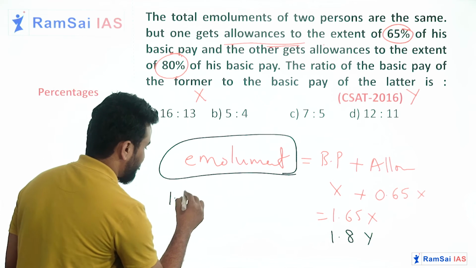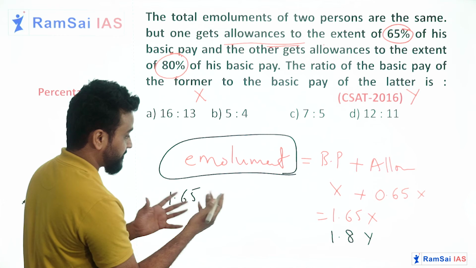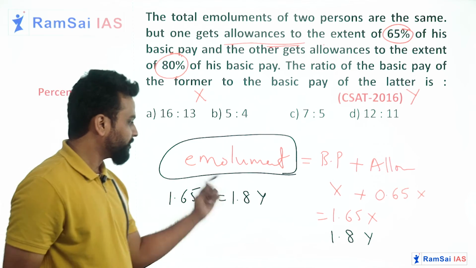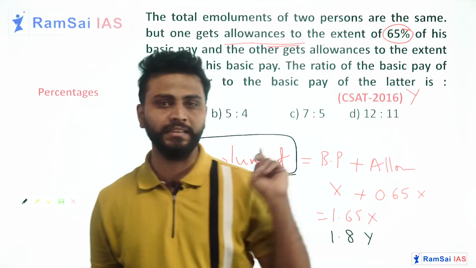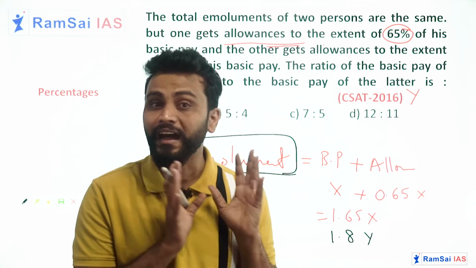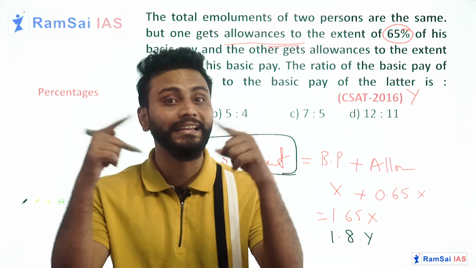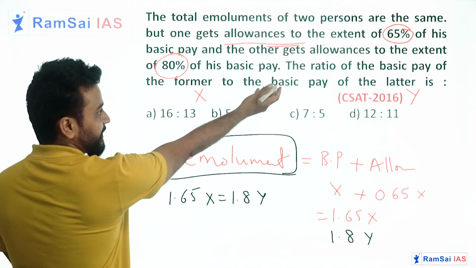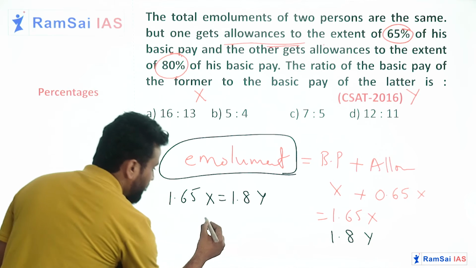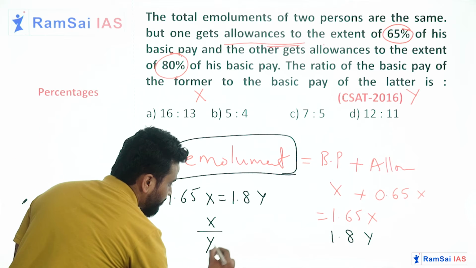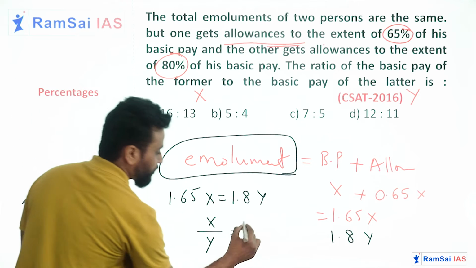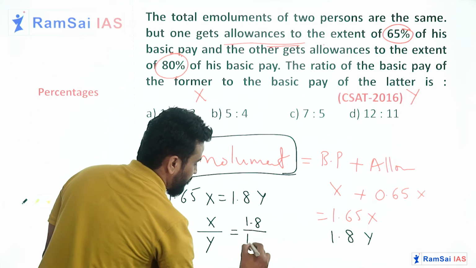So you can equate them. 1.65 of X equal to 1.8 of Y. Now what do you get when you have two unknowns with a single equation? Can you find the ultimate answer? No, but you can find the relation between them. You can find their ratio, and here we need to find the basic pays ratio of X and Y. This is what we need to find out. This is equal to 1.8 by 1.65.